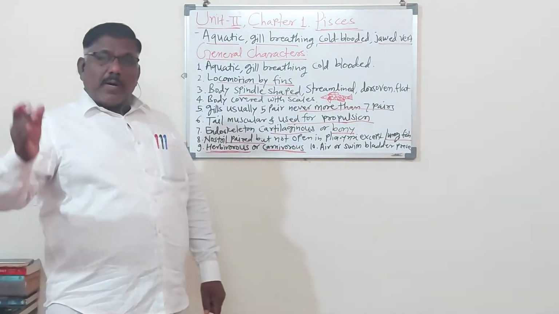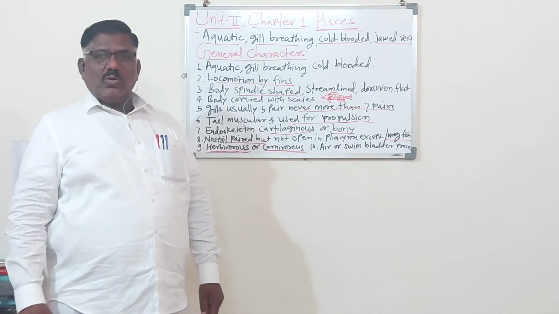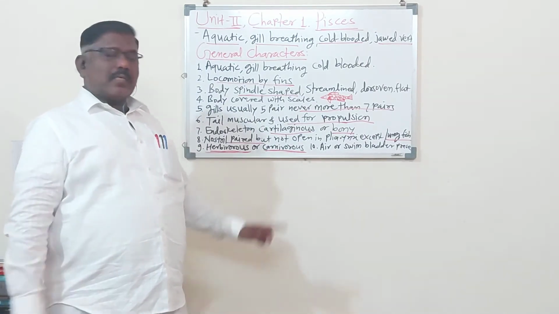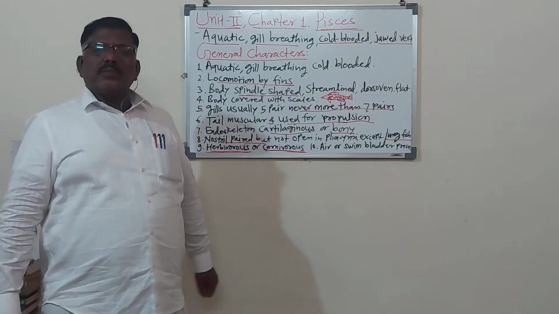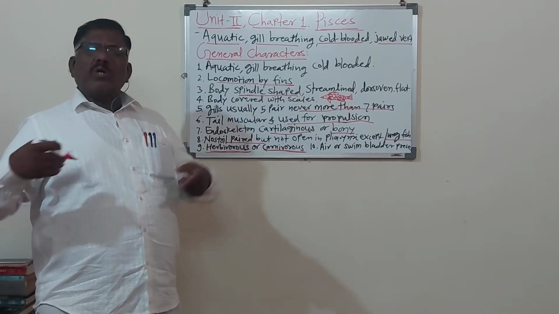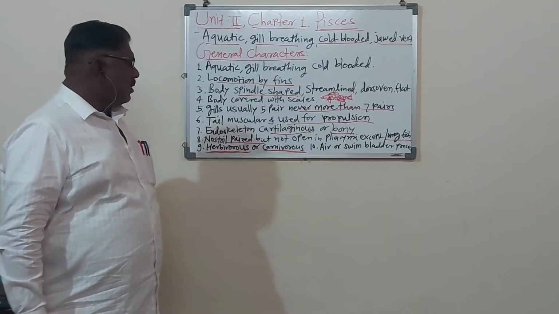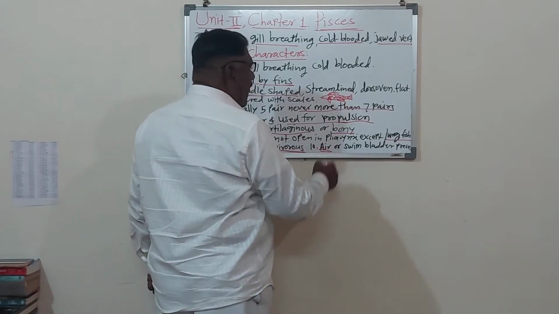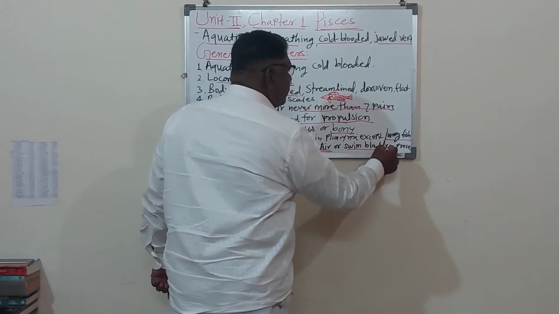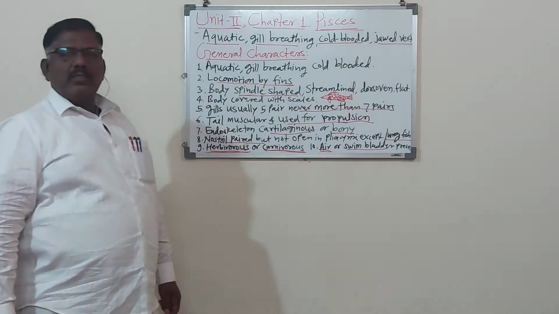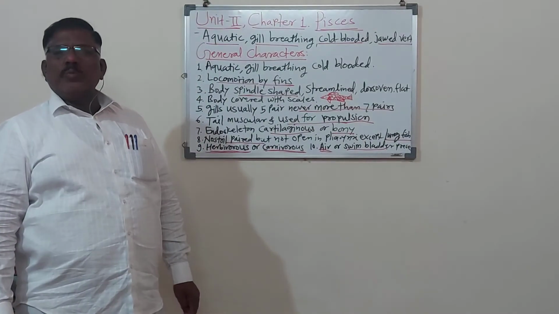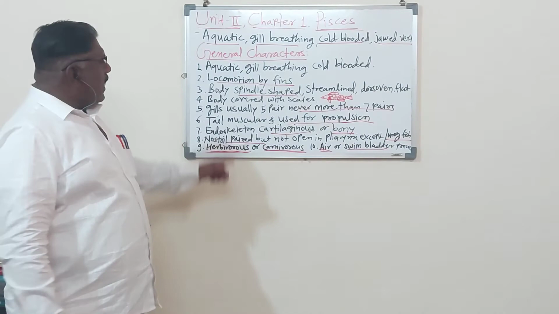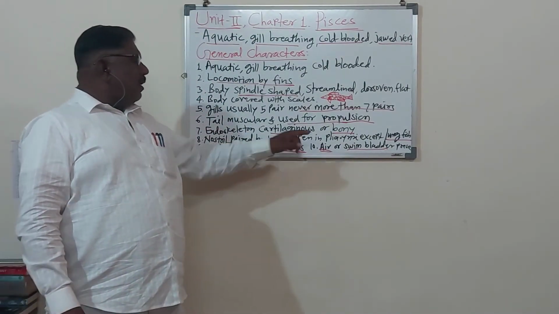The big fish eats the small fish; that big fish is called carnivorous, because it eats small fishes, insects, other aquatic animals. Now another character, the 10th character: an air bladder or swim bladder is present, which is very helpful for swimming in the water. So dear students, here I have given the 10 characters.